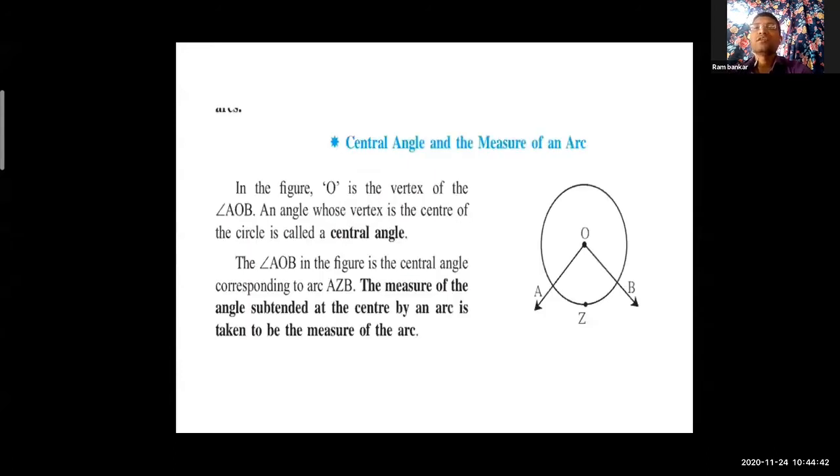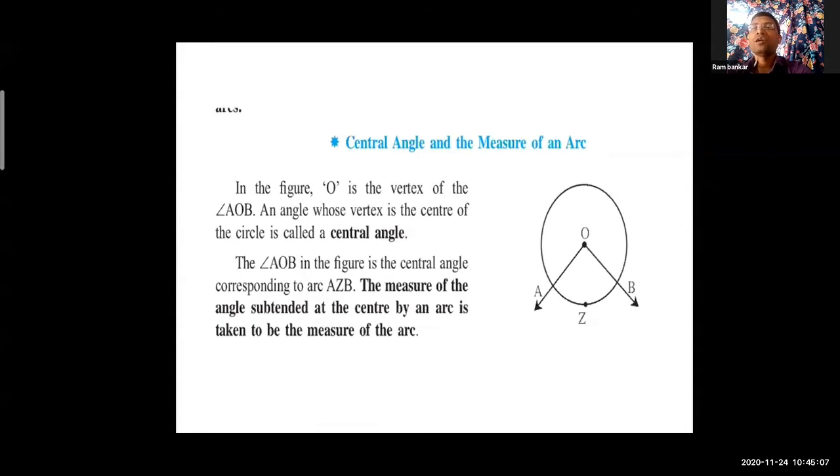So students, look at this, also very important parts of this circle: the central angle and the measure of an arc. Central angle. Look at the figure. First we will read the figure, then we will read this. This is the circle which has midpoint O.